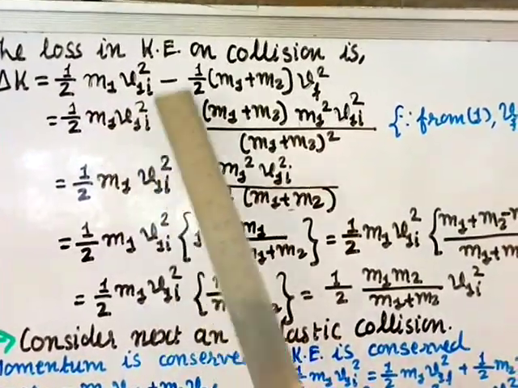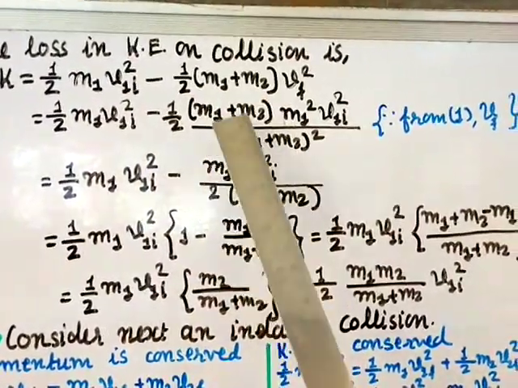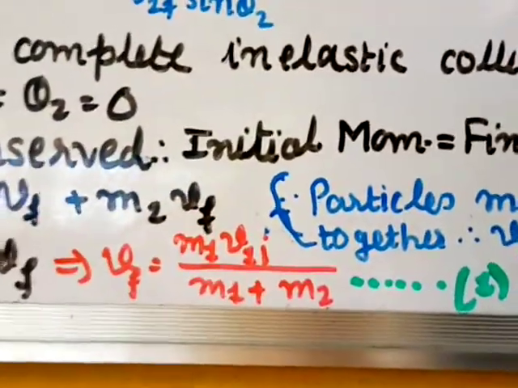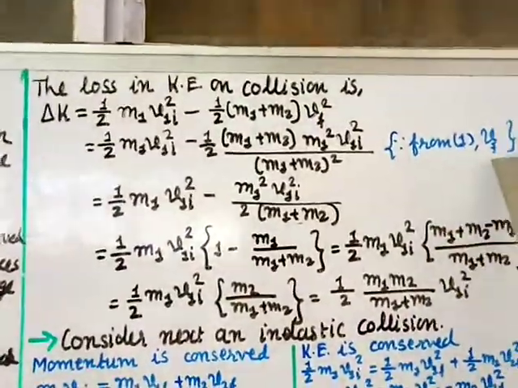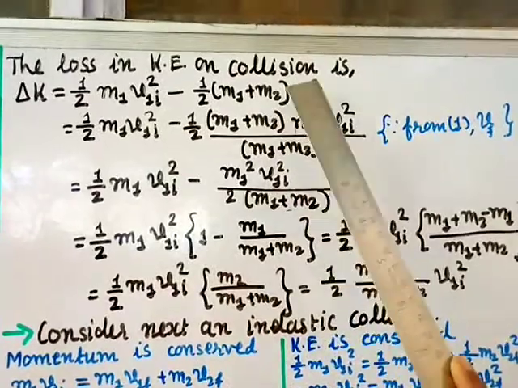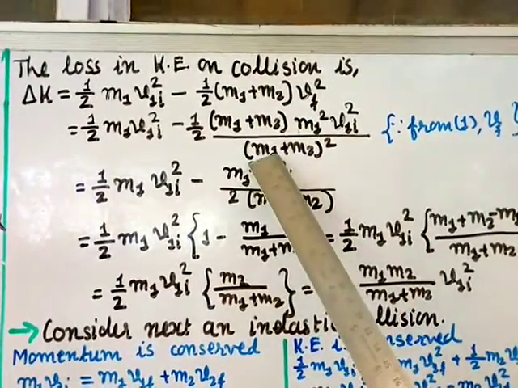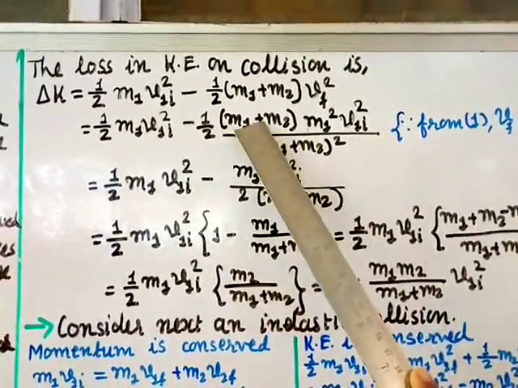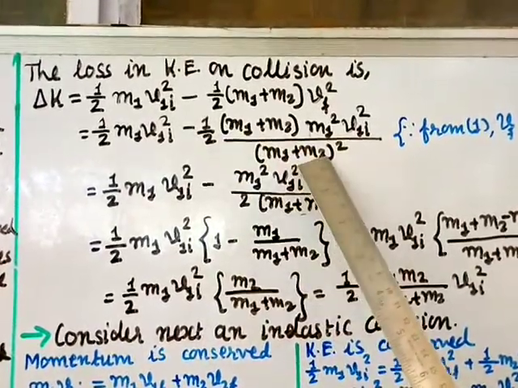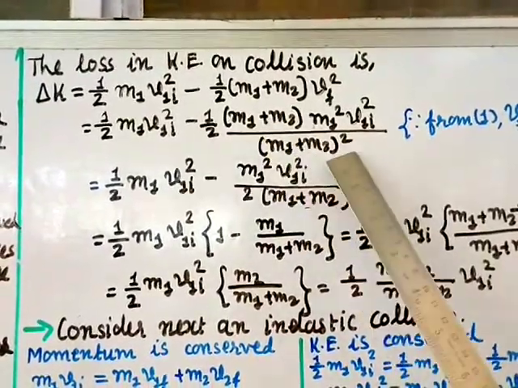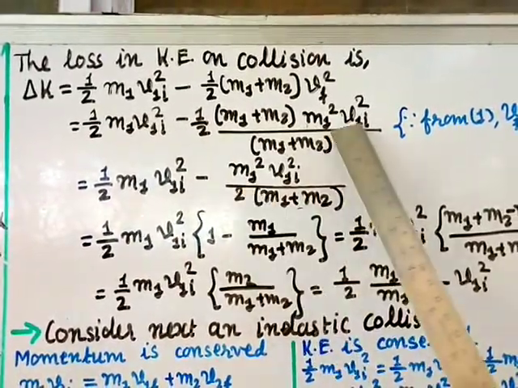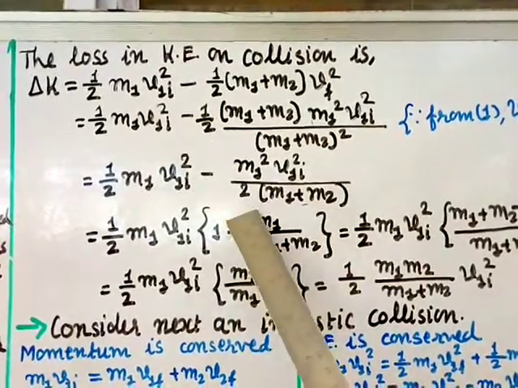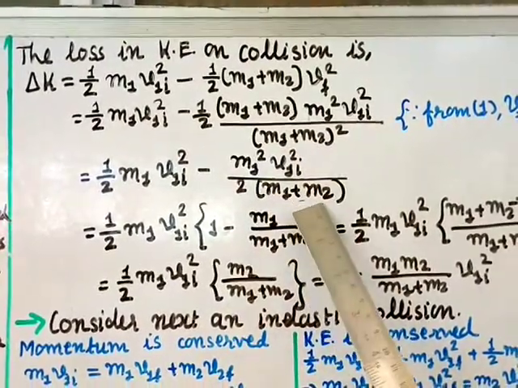This keep as it is, minus 1 by 2 as it is, m1 plus m2 as it is, Vf square, which we found from equation 1. Put this value, m1 v1i divided by m1 plus m2, but it is a square, so I have to square it. So m1 square v1i square divided by m1 plus m2 whole square. One m1 plus m2 you can cancel, and here remains 1. This bring as it is, minus here remains m1 square v1i square divided by 2 times m1 plus m2.